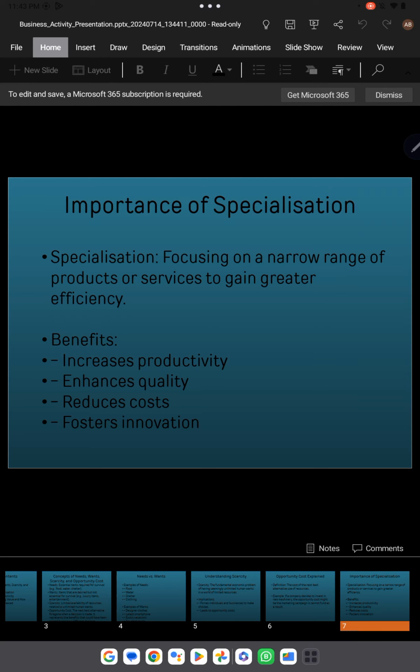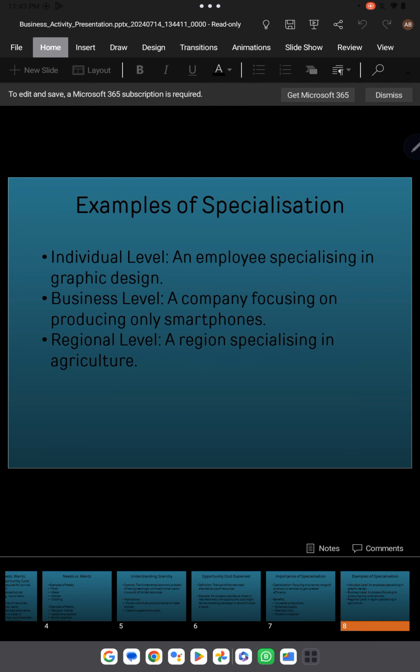If a person is specialized in something, he would have the ability to be innovative. He will be bringing a lot of new things to the table, coming up with a lot of ideas, and it will lead to greater invention or innovation, and that's how it would be beneficial for businesses also. Okay. And we have the specialization example, because specialization is not only about the level of the individual; there are basically three types of specialization level.